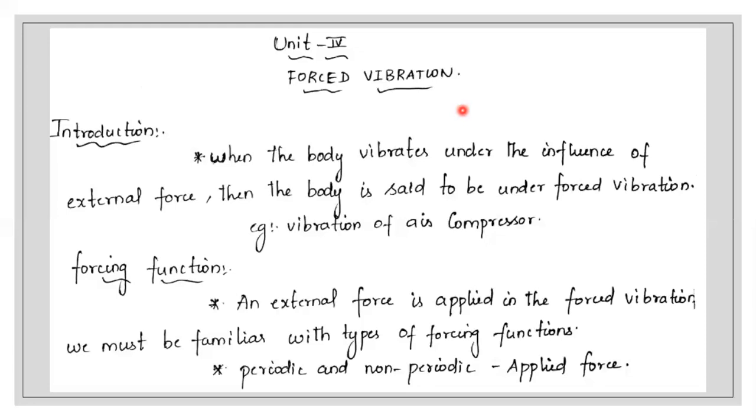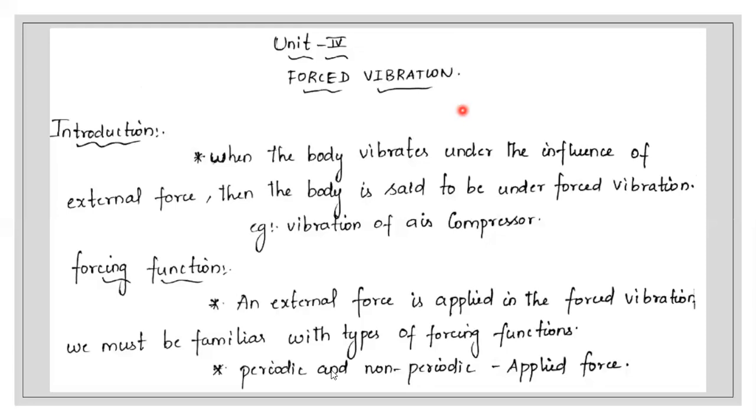So just understand there are two types of excitation. One will be external and another one will be internal. Internal excitation occurs mainly due to the imbalance in the system. In order to have such external excitation force or forcing function, we must know about it, so we have to go through it in detail. Now we'll be seeing the next slide.